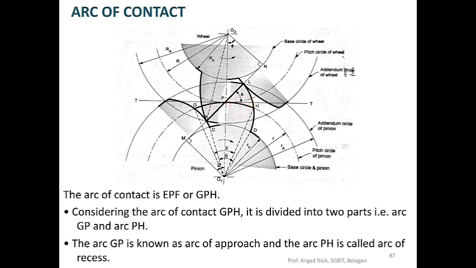The arc GP is known as arc of approach and PH is called as arc of recess. The same can be realized for the wheel as well.